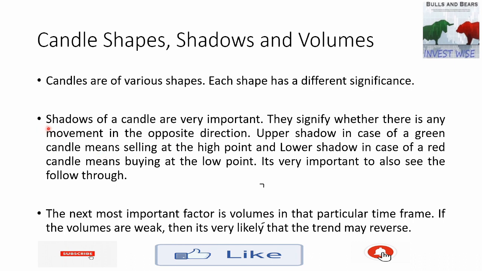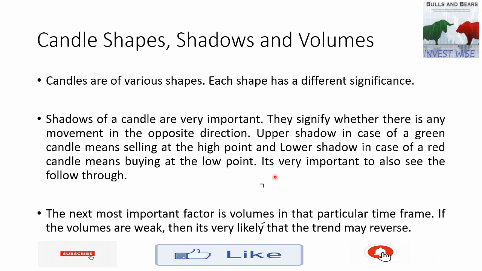Second point is shadows. Shadows of a candle are very important, and shadows signify whether there is any movement in the opposite direction. For example, an upper shadow in case of a green candle, which means a bullish candle, means selling at the high point. So when a stock reaches a high point and selling comes in, it will form an upper shadow. Similarly, if there is a red candle and there is a lower shadow, that means at the low point of that particular time frame, there were buyers who came in and pushed the price up. Therefore, it made a lower shadow.